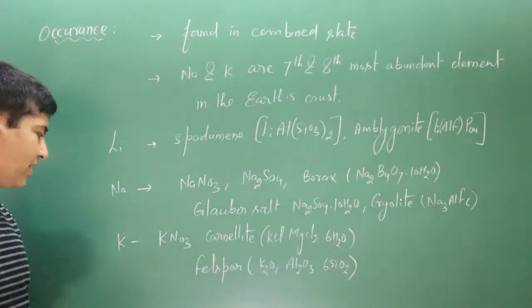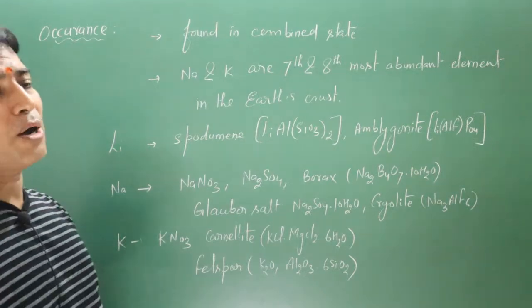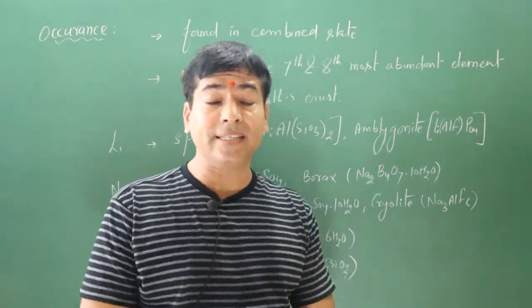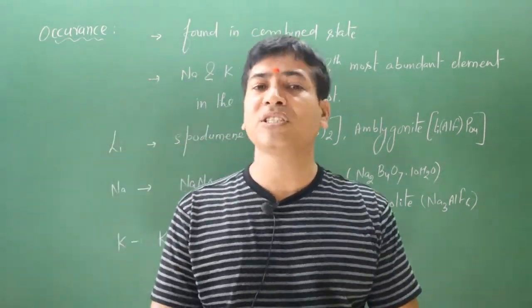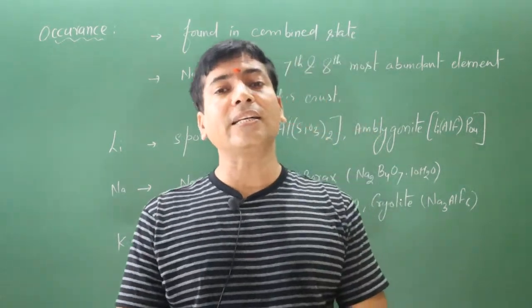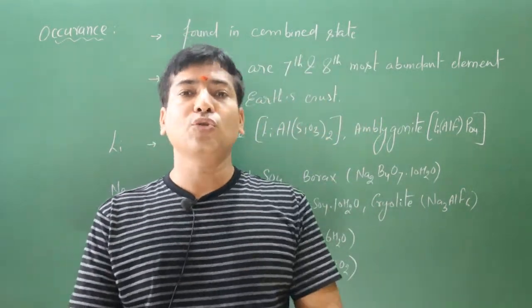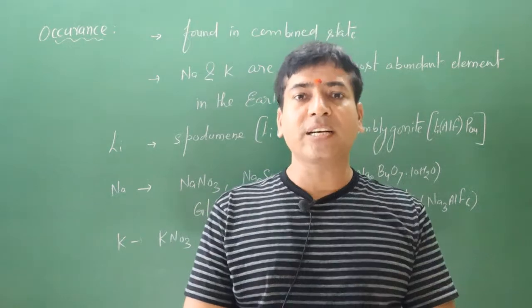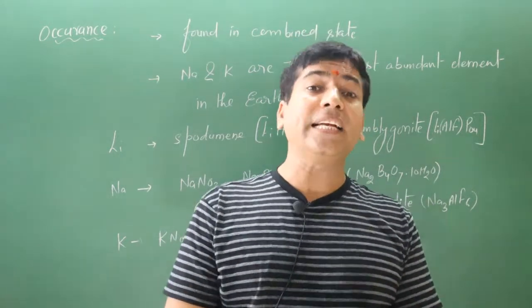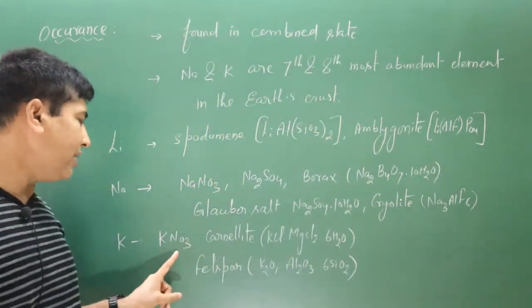Now next we have potassium. Potassium is also found in the form of rocks. Let's say we have potassium nitrate. Potassium nitrate is known as Indian saltpeter. Keep in mind, sodium nitrate is known as Chile saltpeter and potassium nitrate is known as Indian saltpeter.